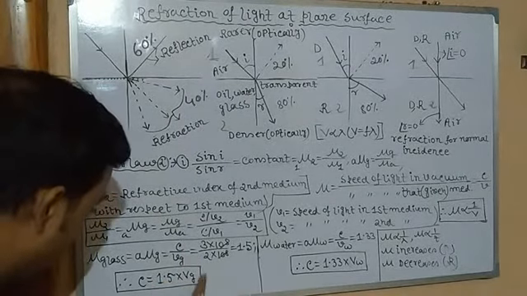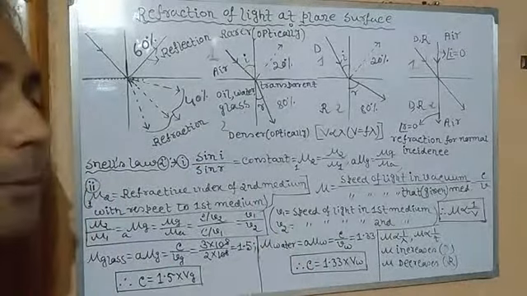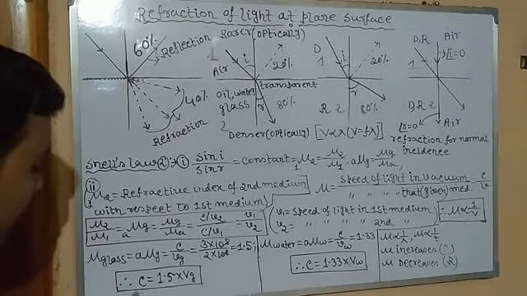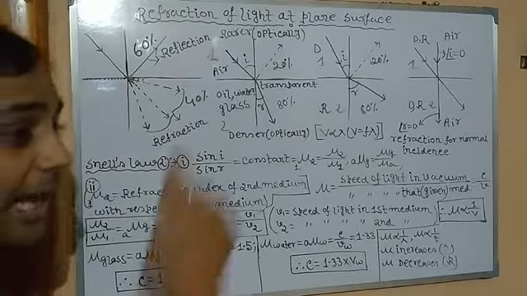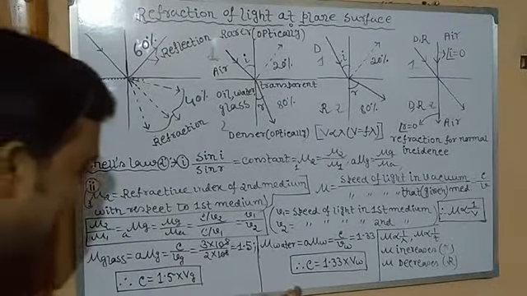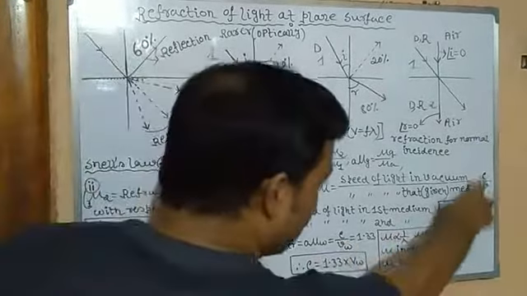So c equals 1.5 into vg. What does it indicate? From this we can get an alternate definition of refractive index. That is, we can easily say velocity of light in vacuum is 1.5 times velocity of light in glass, isn't it? In case of water, mu w is c divided by vw according to this equation.